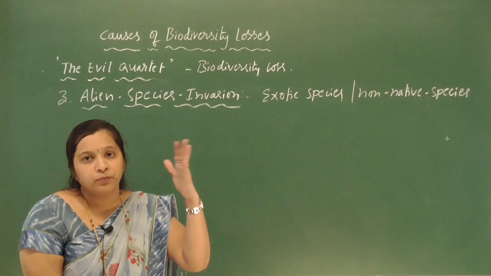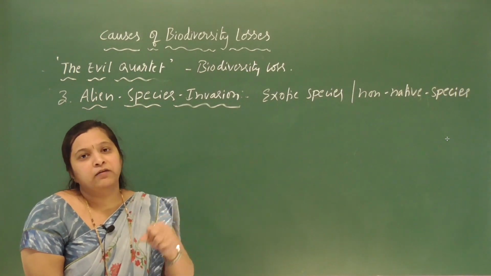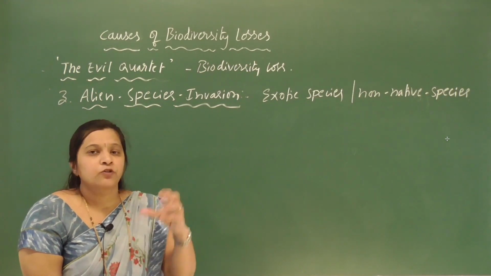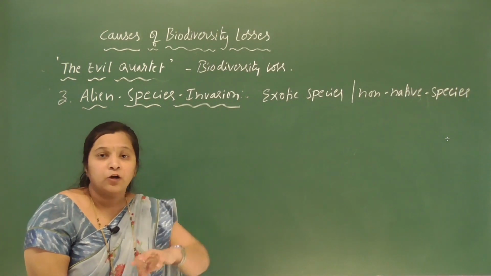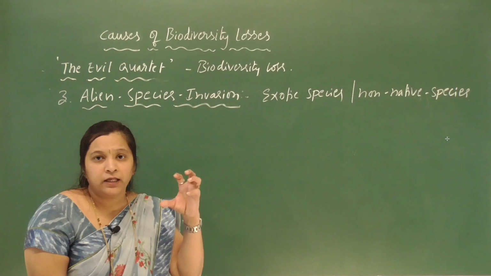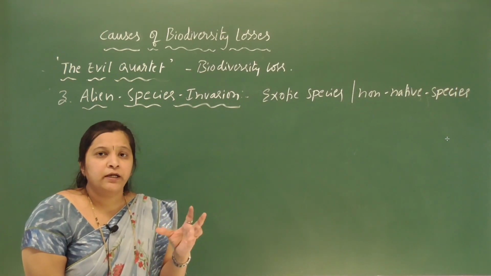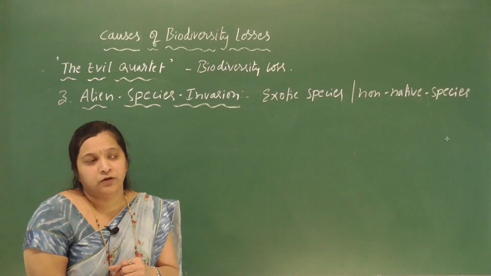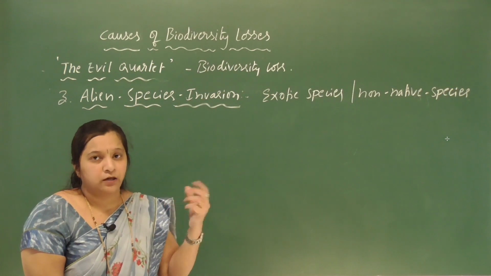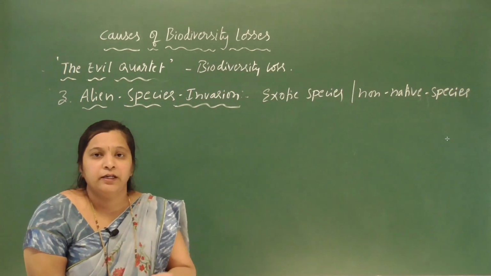They become invasive and drive out the native species or local species. When they came into our country, they became invasive and drove out our native species. They cause a greater threat to the indigenous species, the native species.